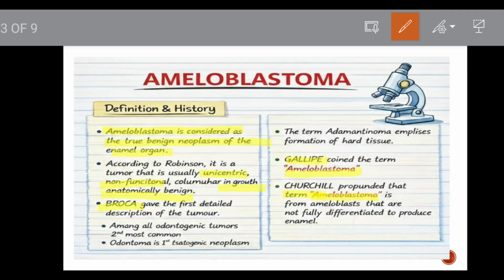So the term ameloblastoma is also a misnomer. Among all the odontogenic tumors, it's the second most common neoplasm of odontogenic origin, but the first place is for the odontoma.